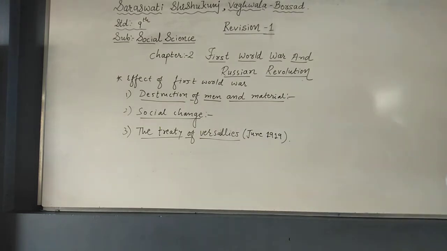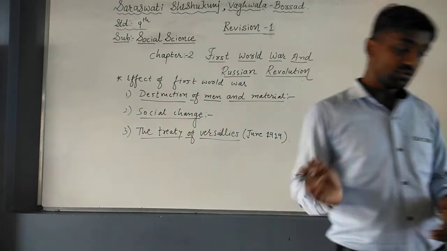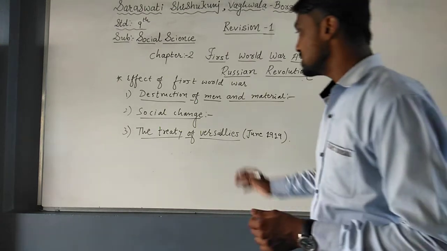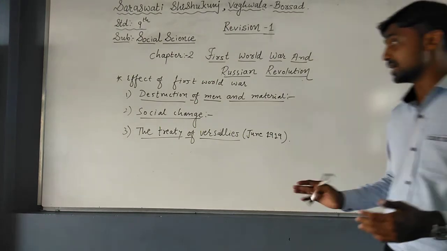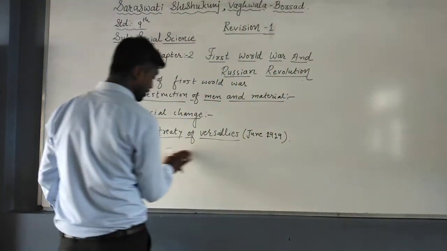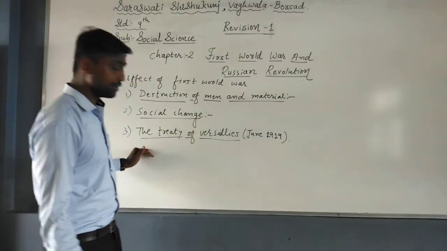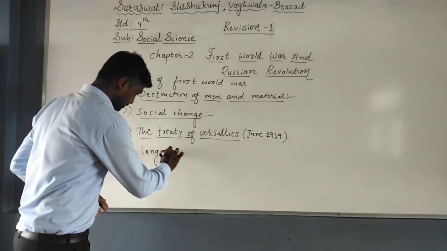The second one is the reduction of troops and disarmament. It means no one will use armament from now onwards. That is also decided. Then the third is the arrangement of distribution of gains, the end of the war fine, and other provisions. So these are the points of the Treaty of Versailles that we have discussed. You must also write why it is called the Treaty of Versailles, because this agreement was signed in the Mirror Palace at Versailles. That is why it is called the Treaty of Versailles. And the fourth one is the long-term effect.